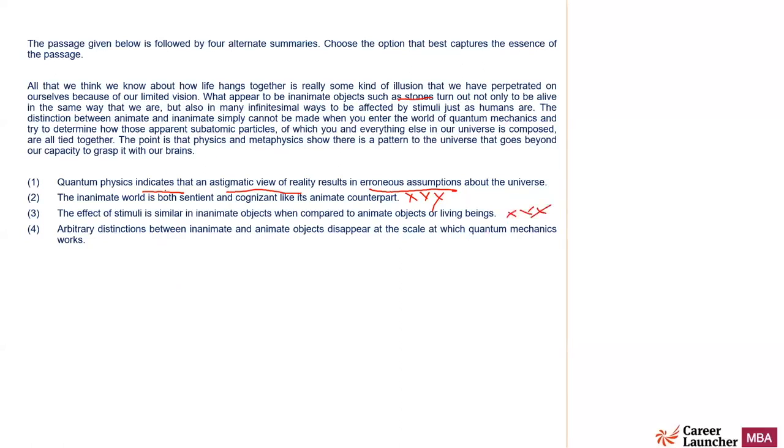No, but 11. This is being mentioned, but once again, in both the options the quantum impact is missing. So when I choose the summary option, I look at the content: in which of the options is the content there, along with the author's judgment. So 3 has the judgment part, but it doesn't have the content part. Fourth, arbitrary distinction between inanimate and animate objects disappears at the scale at which quantum mechanics work. So 1 and 4 both look like a good option.